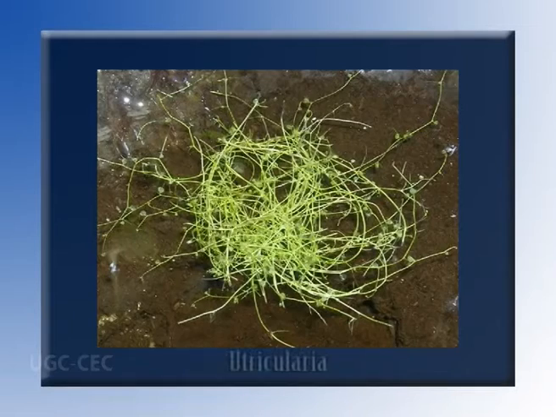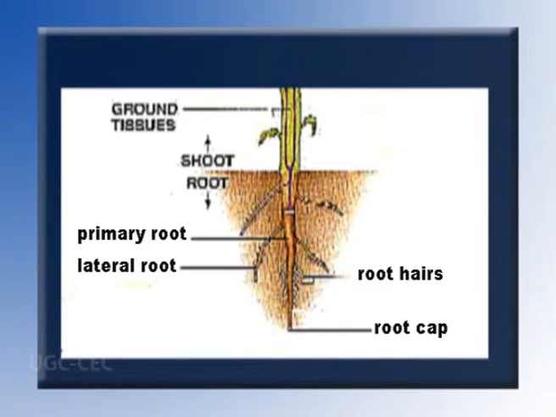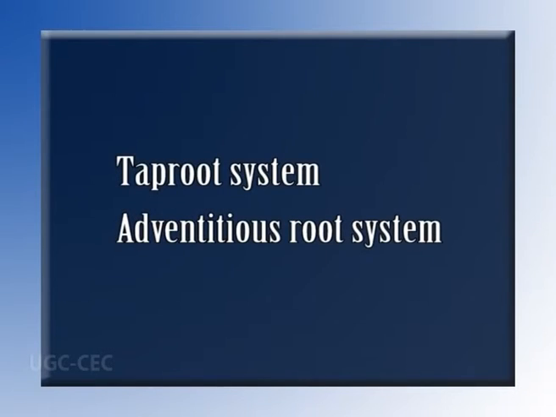Roots are present in almost all the vascular plants with few exceptions, such as Utricularia, which is an aquatic insectivorous plant. A true root system consists of a primary root, also called main root, and secondary roots, also called lateral roots or branch roots. On the basis of the origin, root system can be divided into following two subcategories: taproot system and adventitious root system.